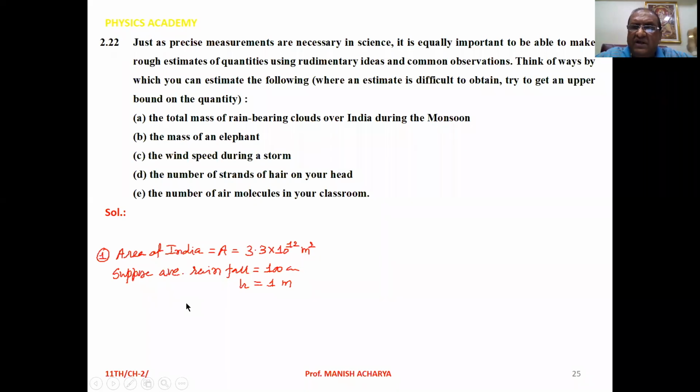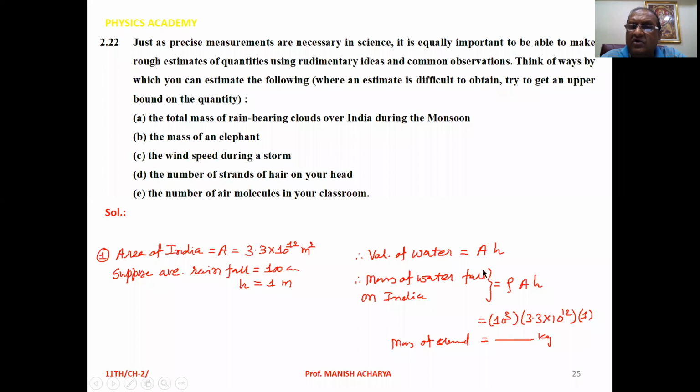Now in this particular area, suppose 100 centimeter rainfall takes place. It implies that the height of the water which falls on the surface area of India is equal to 1 meter. Now the volume of the water is area into height.